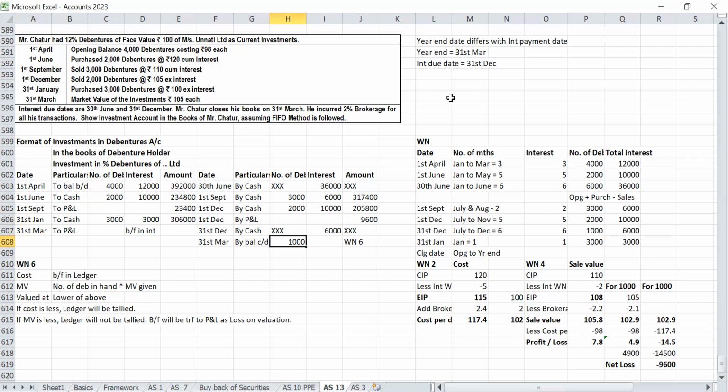31st March closing date, sir. At closing date we have 4,000 debentures in hand. Correct? Yes, sir. First, we will see the value. Value will be very simple.